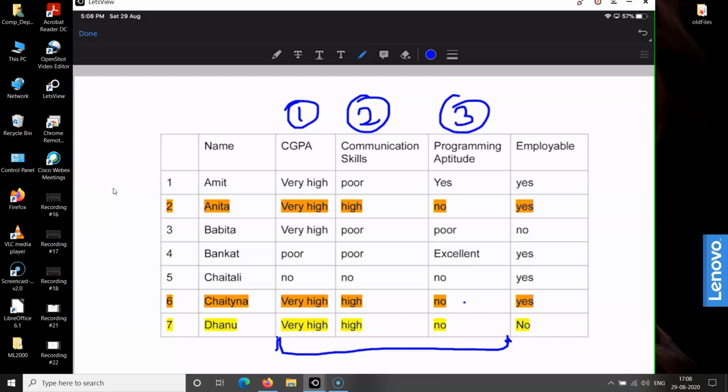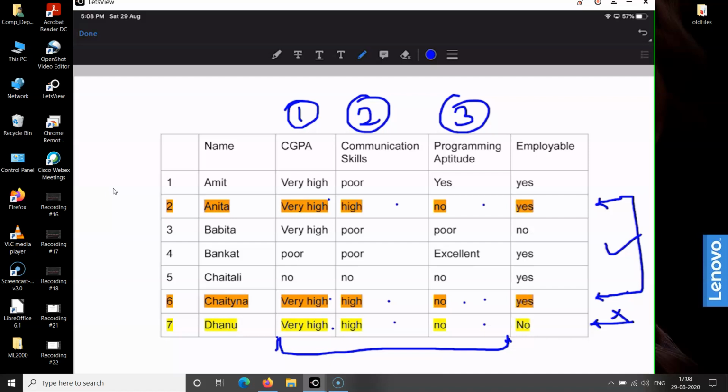For Chaitanya also it is similar: very high, high, and no. Then for Danu also the academic profile is the same: very high, high, no. This academic profile of these three students is the same. But the interesting case here is that Anita and Chaitanya were successful in getting a job through the campus recruitment drive, whereas unfortunately Danu failed to get the job during the campus recruitment drive.